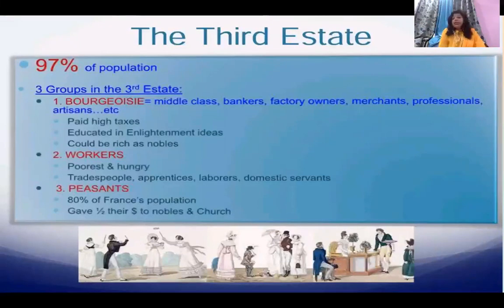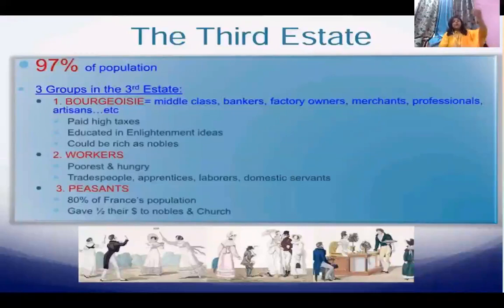So these are the three estates of people which I have discussed with you. Let us first have a short recap: the first estate, the clergy people, that is the church people. Second estate, the nobility, the aristocrats or the near and dear ones. And third estate is your commoners. I always give the name commoners because among commoners there were bourgeois, or big businessmen, there were workers, and there were peasants.